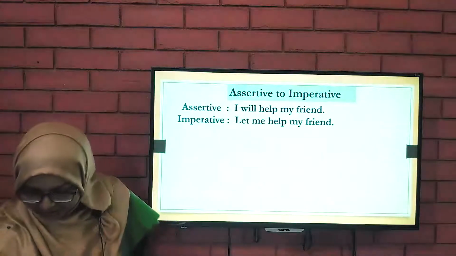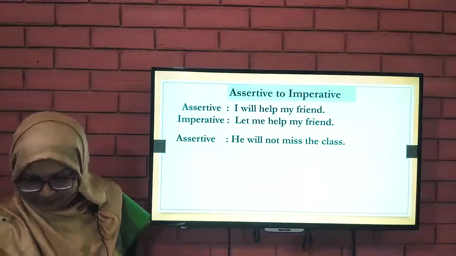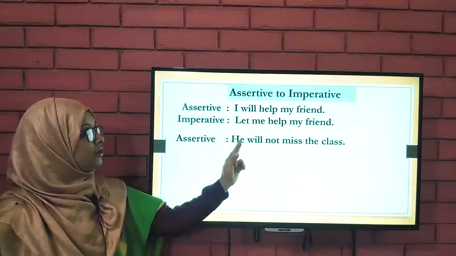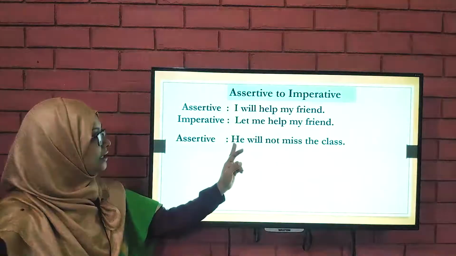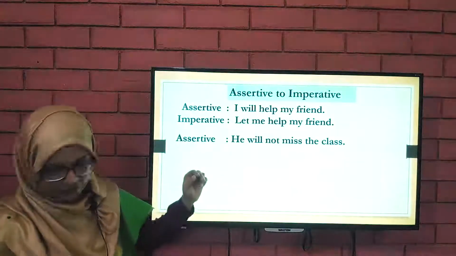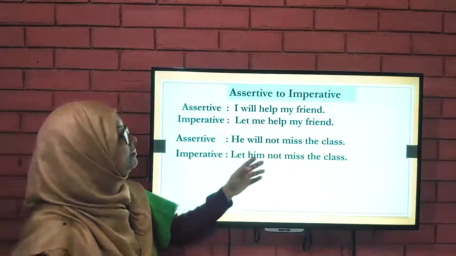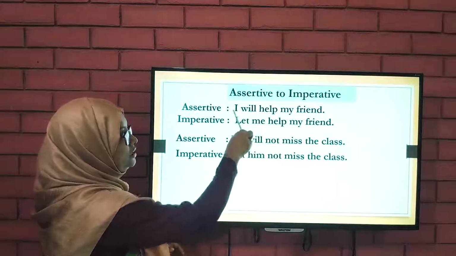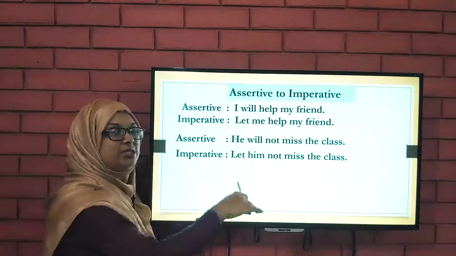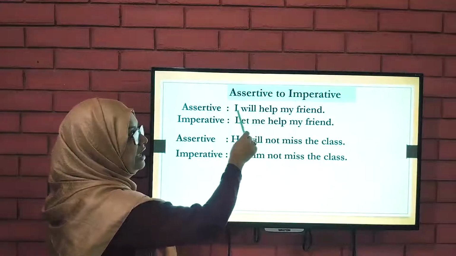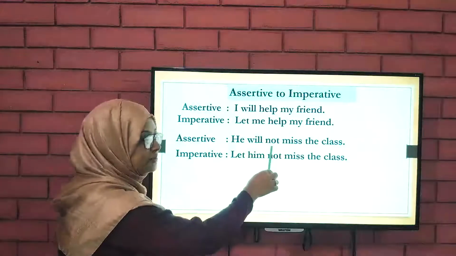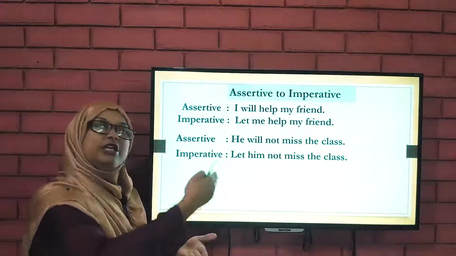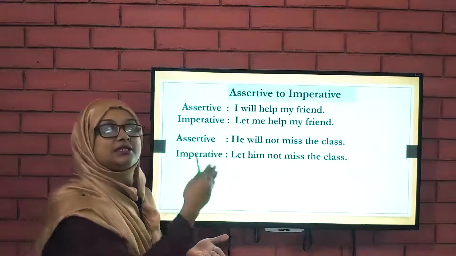And next sentence, he will not miss the class. He will not, this is third person, while the earlier one was first person. So what we have done here: let him not miss the class. So I have actually shown you the different persons and also the affirmative and negative forms. This is an example of how we convert assertive into imperative when the sentence is affirmative.